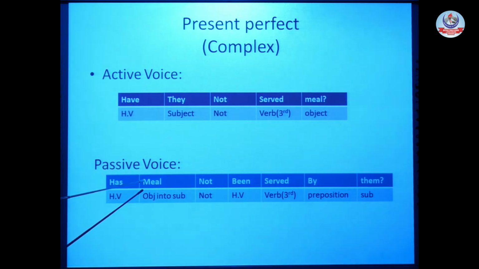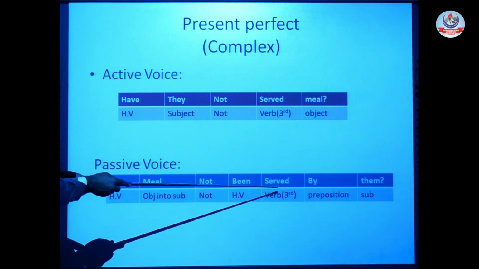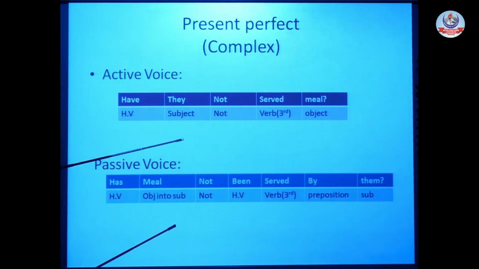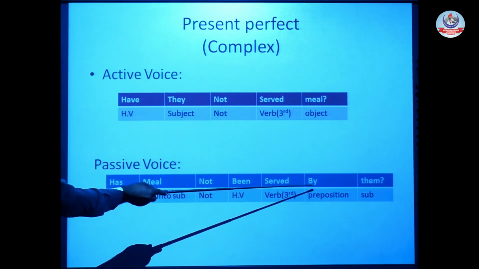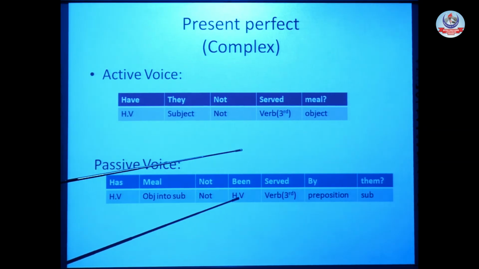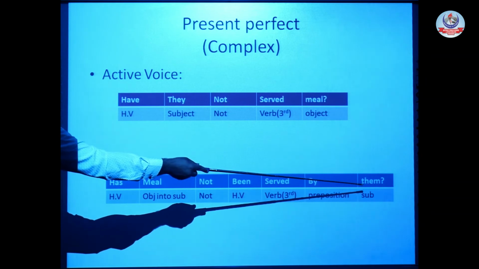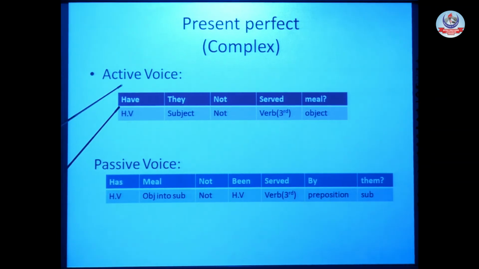After that, subject, meal. It's also an active sentence. So after the subject we will place not. After not, we will place been, which is the second part of our helping verb. Has, will, not, been. And again, the prescribed unchangeable rule of the passive voice is that the third form of the verb is always used in passive voice. Has, will, not, been, served, addition of by, which is working as a preposition. We know the preposition is to join words or sentences. So here it's joining verb and object. Has meal not been served by them. So in this way we change active voice into passive voice.